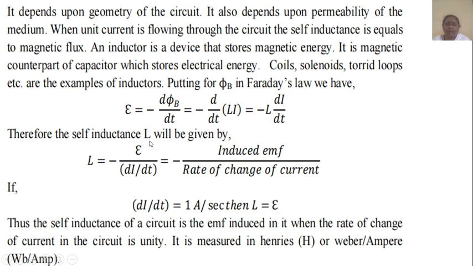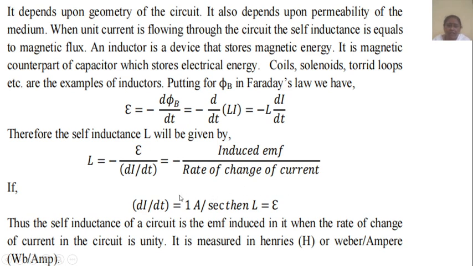Therefore, the self-inductance L will be given by L equals minus induced EMF upon dI by dt, equals minus induced EMF upon the rate of change of current.